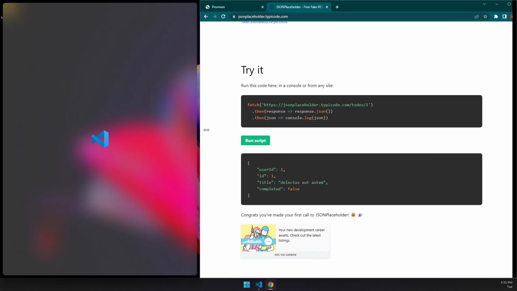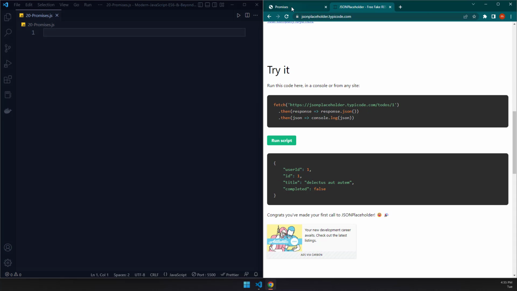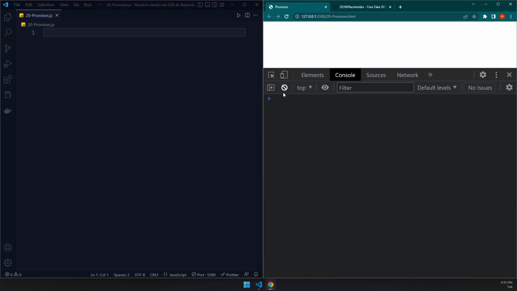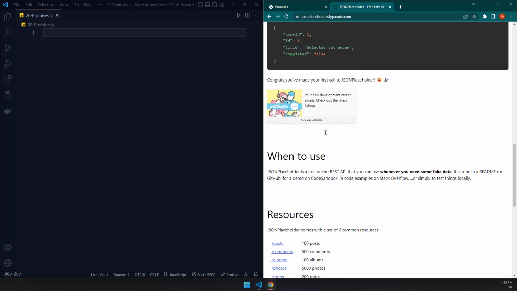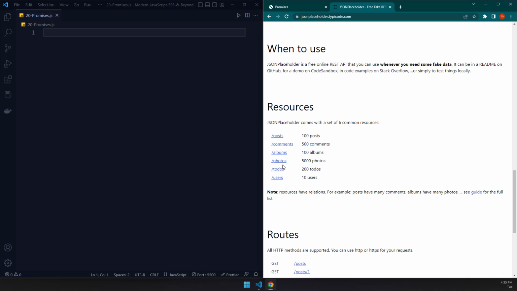We are going to work with this JSON placeholder API in this lecture, and I'm going to explain promises in the context of this. Now, I should come down and I should show you some more stuff. Now, these are the resources that this placeholder allows you to use. So we can grab posts, comments, albums, photos, to-dos, and users. There are going to be 100 posts, 500 comments if you fetch them, 100 albums, and so on and so forth. So there are like 6 common resources that you can practice asynchronous programming with.